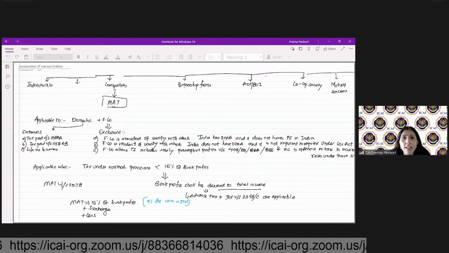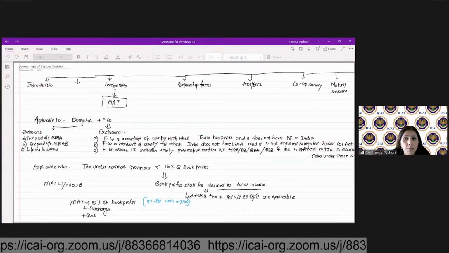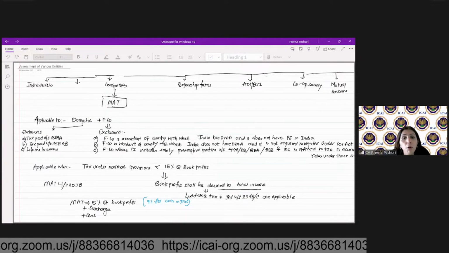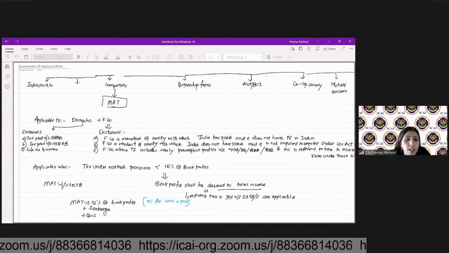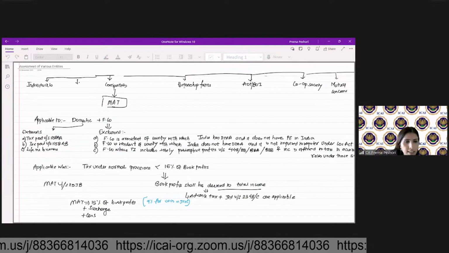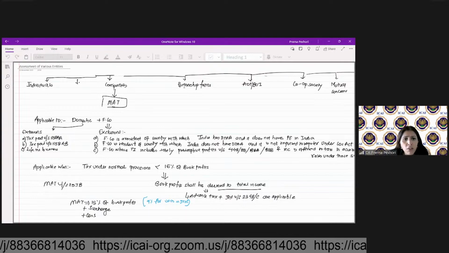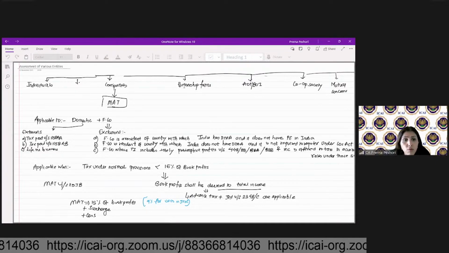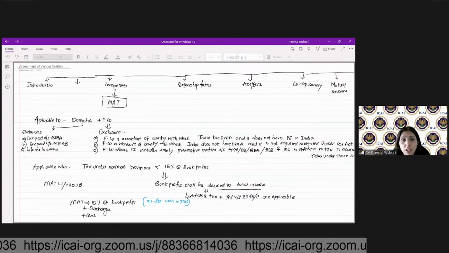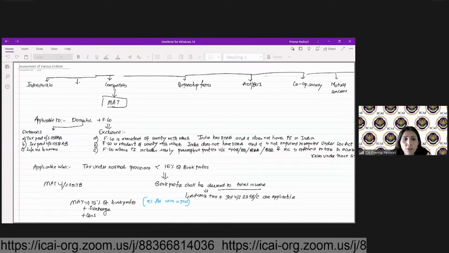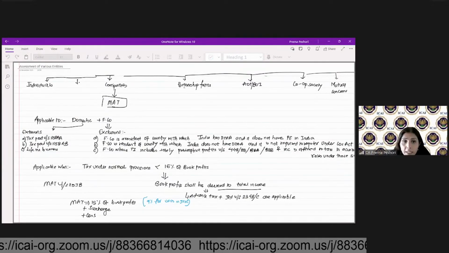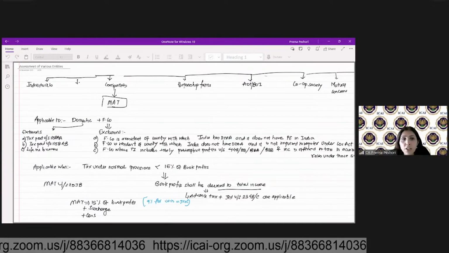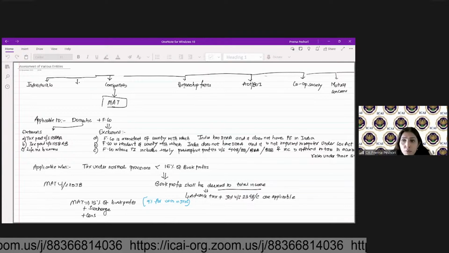In the minimum alternate tax, the concept is that if your total tax liability is less than the minimum alternate tax, then you are required to at least discharge the liability under the minimum alternate tax, isn't it? So this is what the concept is. This is applicable to all the companies which are there in India, including the foreign company also. But we'll see there are certain exclusions which are applicable. So we'll talk about that. But for the time being, the applicability of the MAT provision is under 115JB. Under 115JB, we have the MAT provisions which are applicable to the companies.